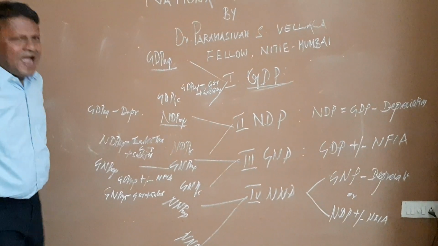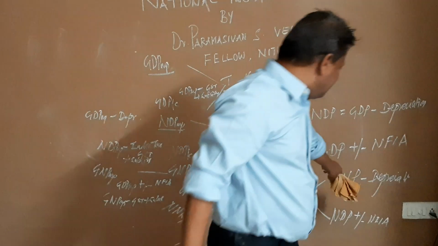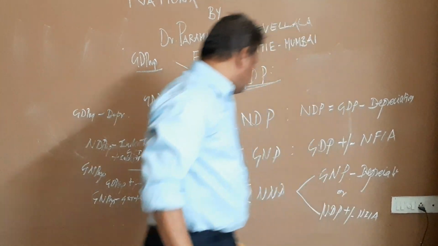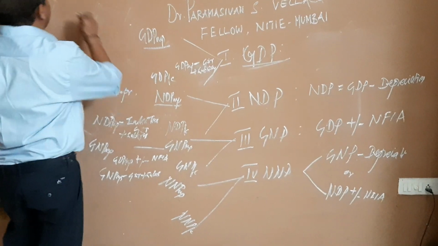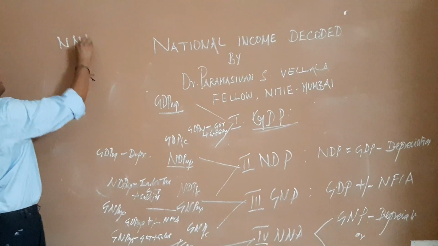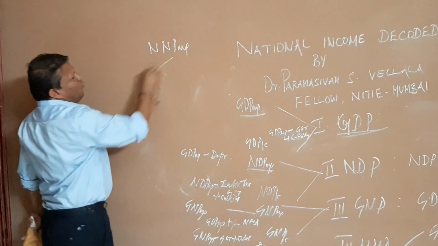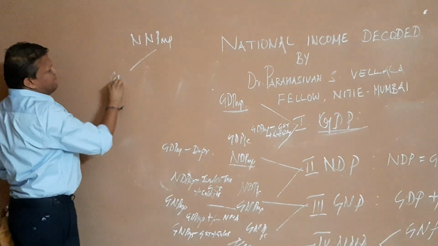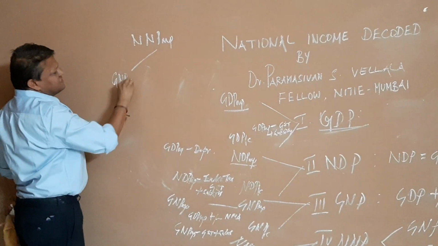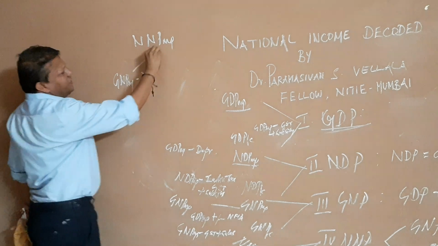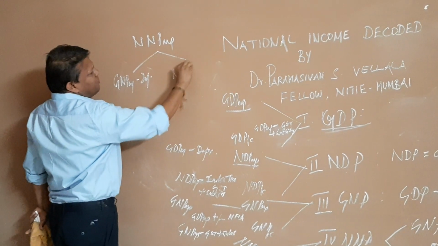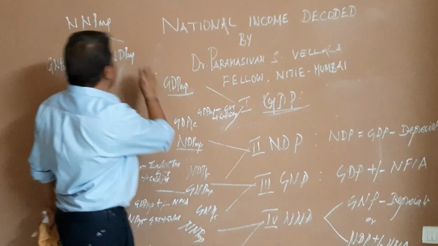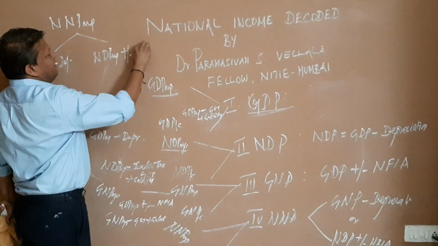Now we come to NNP. What is the formula for NNP? GNP minus depreciation, or NDP plus or minus NFIA, and therefore for NNP market price we have two formulas. One is, you can take it from GNP minus depreciation, so GNP market price minus depreciation, or you can take it from NDP market price, that is NDP market price plus or minus NFIA.